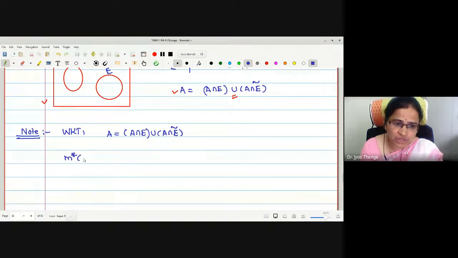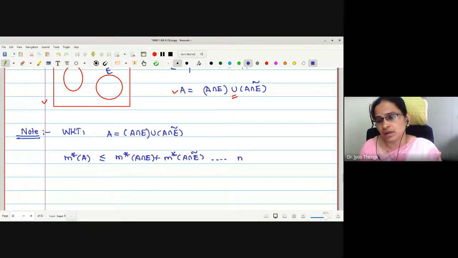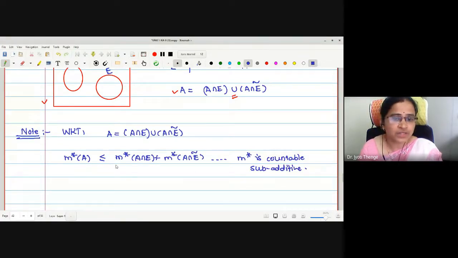Taking outer measure m star of A, by countable subadditivity property, this is less equal to m star of A intersection E plus m star of A intersection E complement. Reason: m star is countably subadditive. Therefore this one is always true.